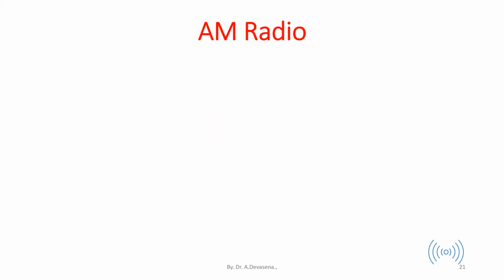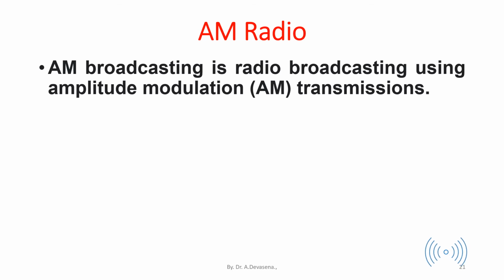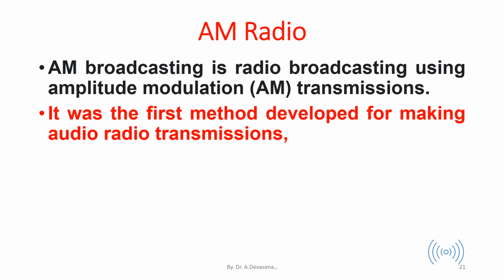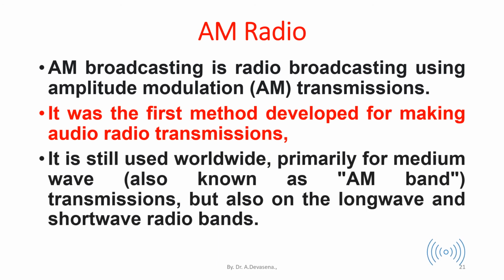AM radio. AM broadcasting is radio broadcasting using amplitude modulation transmissions. It was the first method developed for making audio radio transmissions. It is still used worldwide, primarily for medium wave, also known as AM band transmissions, but also on the long wave and short wave radio bands.